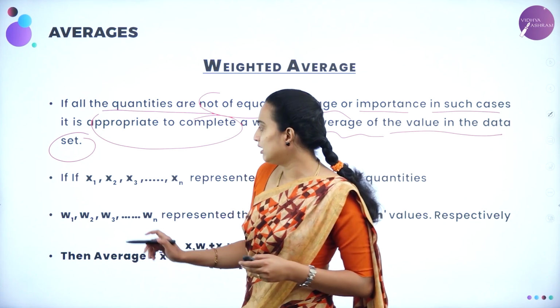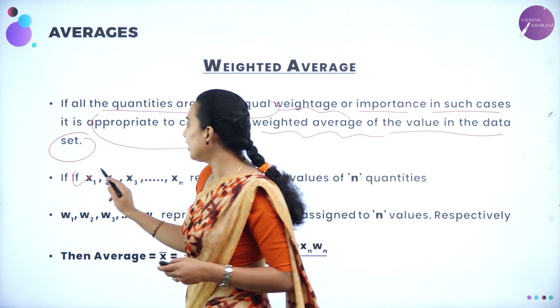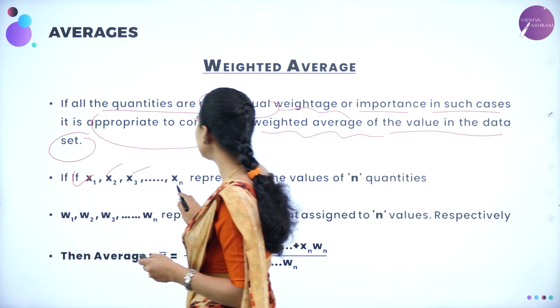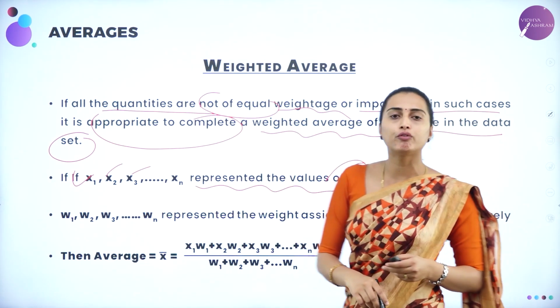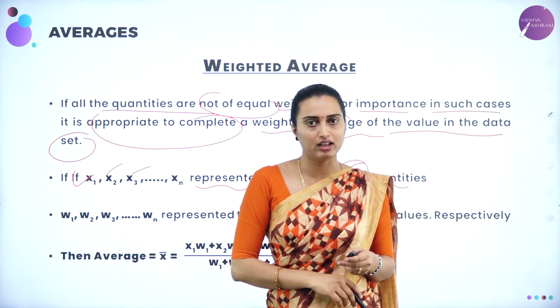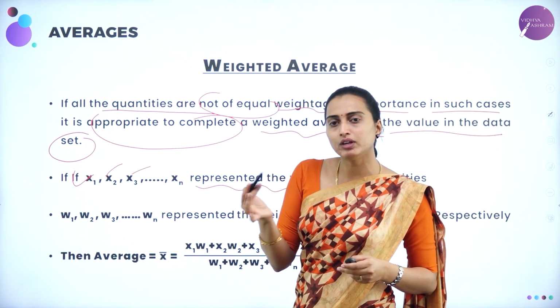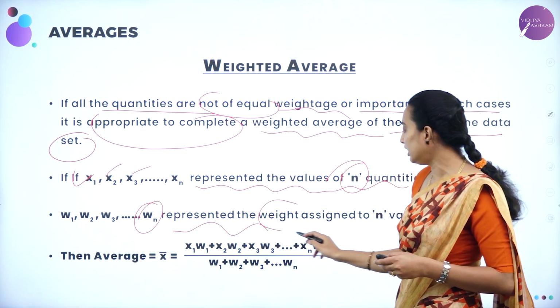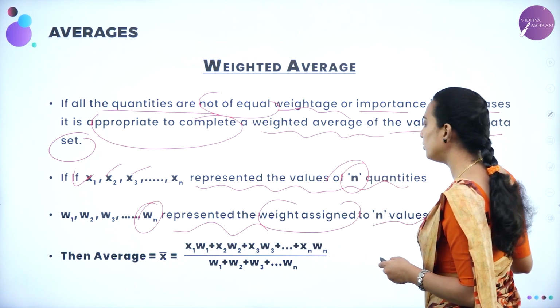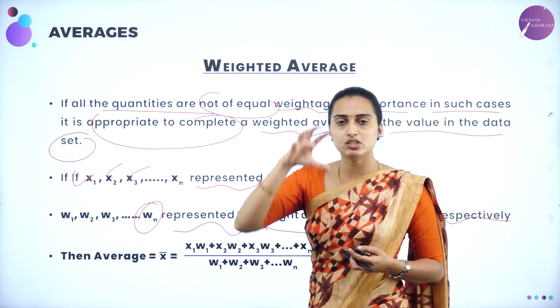Now we are going to call the values like this. If x1, x2, x3, ..., xn represent the values of n quantities, and W1, W2, W3, ..., Wn represent the weights assigned to the n values of the quantities. That means you are going to assign weightage.